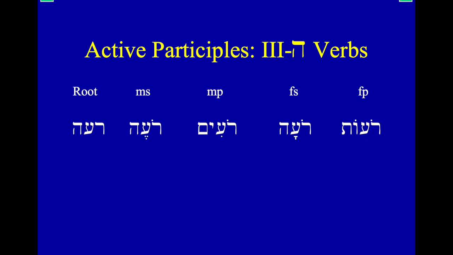To be a shepherd. So ro'eh is a shepherd. Ro'im would be ones who are shepherding, right? But notice you've lost your hey in the masculine plural form. You've lost your hey in the feminine plural form. So feminine shepherds, female shepherds, ro'ot, right? And masculine shepherds would be ro'im.